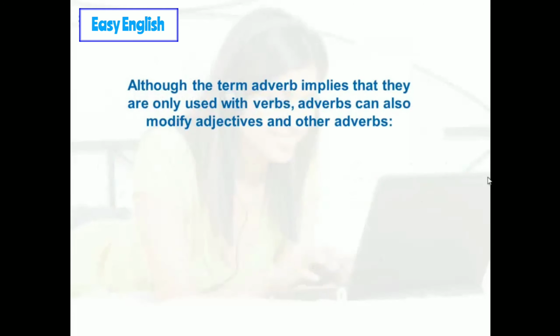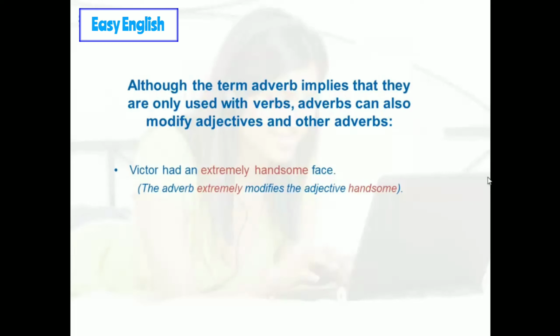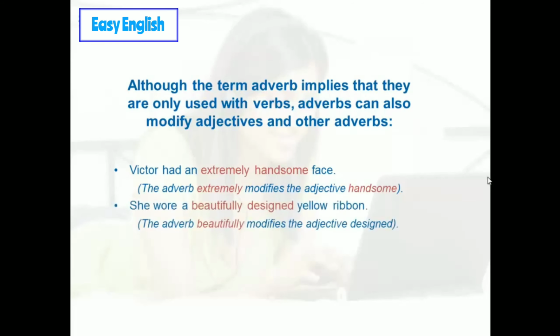Although the term adverb implies that they are only used with verbs, adverbs can also modify adjectives and other adverbs. Here are some examples. Victor had an extremely handsome face. The adverb extremely modifies the adjective handsome. She wore a beautifully designed yellow ribbon. The adverb beautifully modifies the adjective designed.